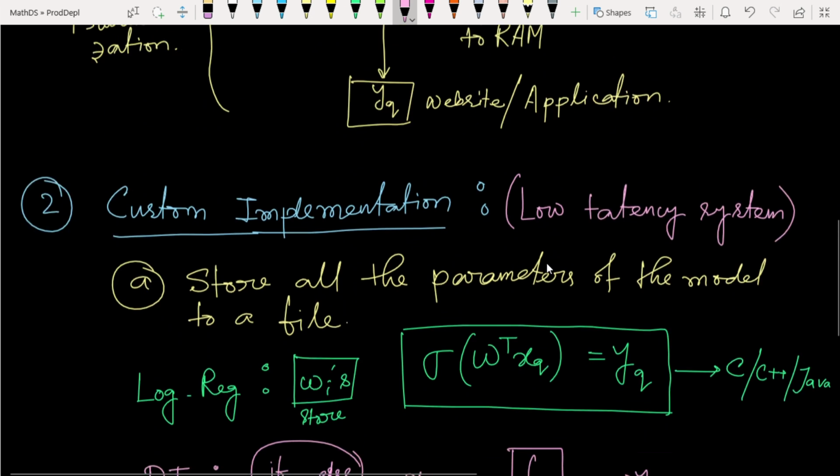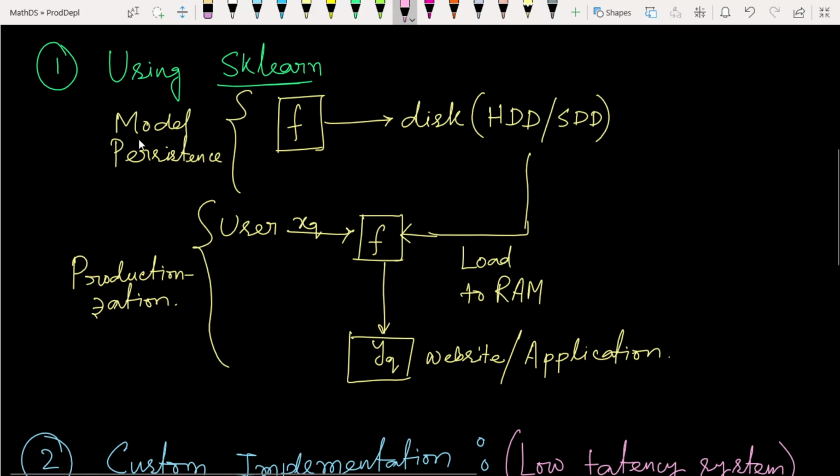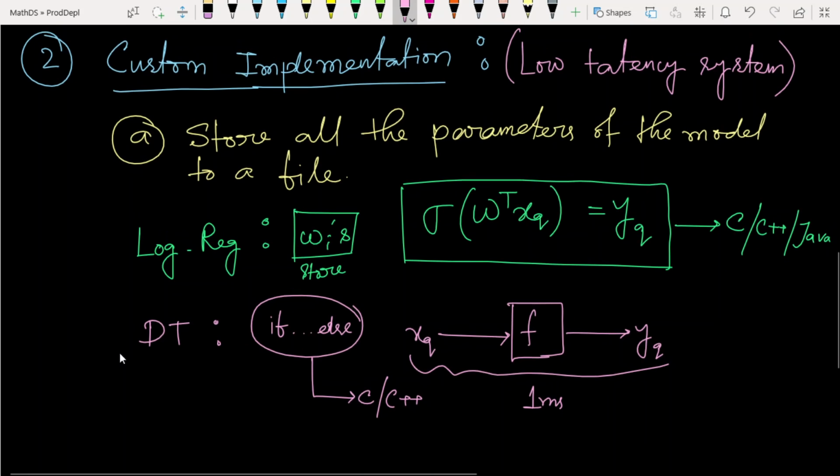Loading the whole model is what simple startup companies do, because they don't have so much demand on the internet. But famous companies with a huge amount of demand per second, like Google, which gets billions of queries in a second, cannot do that.